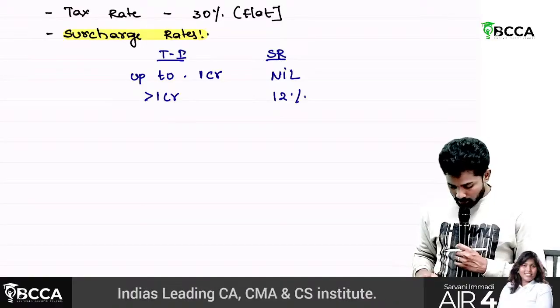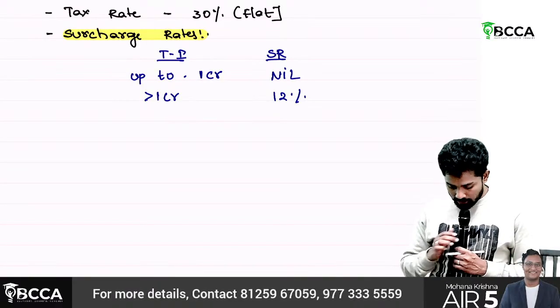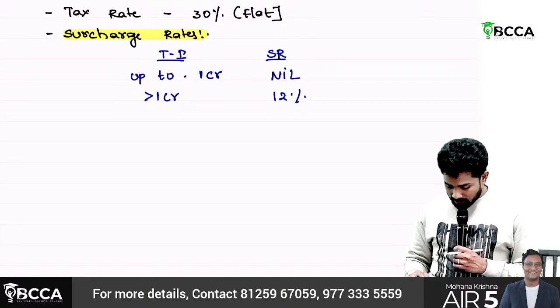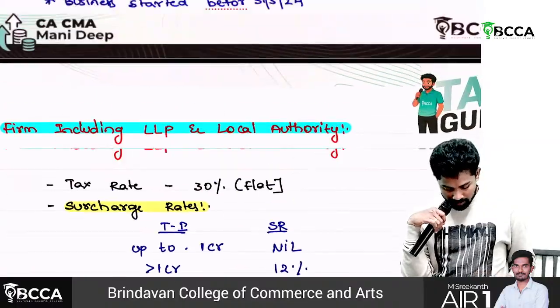Okay. So now we'll discuss some basic points in the theory. Then we'll discuss the deductions which are available under 115BAC and not available under 115BAC.